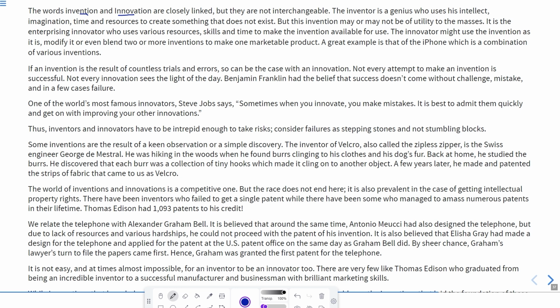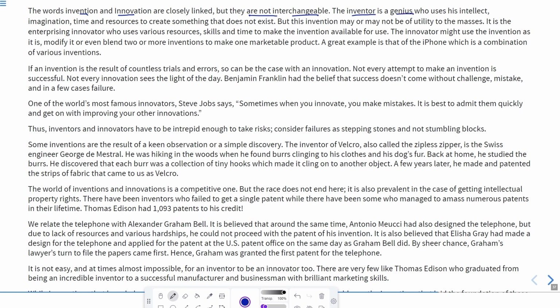For example, if there is a phone, suppose a mobile, it was invented, but now new versions are coming, the new apps are coming. So these are innovations. Okay, it means something new which is added to that particular thing, or when some new feature is added which has never been done before. It means the phone is actually invented, but now the mobiles, the versions, the apps, they are innovations. Okay, they are closely linked, but they are not interchangeable. It means they are not substitutes of each other or the synonyms of each other.